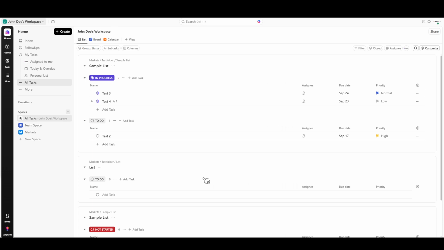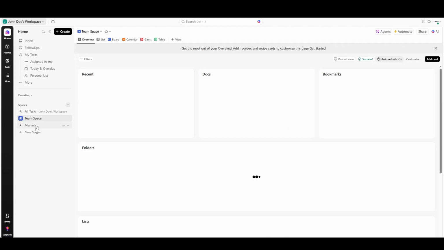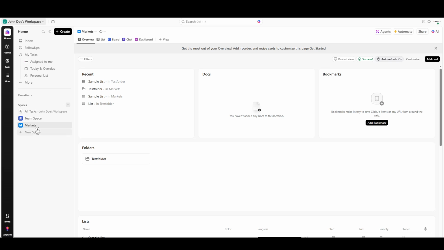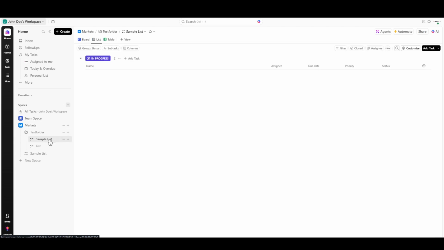To begin, you'll want to navigate to your ClickUp space, folder, or list where you have the task you'd like to add a subtask to. Think of this as your workspace, the home base for all your projects and tasks. Once you're there, you'll need to find the specific task that requires the subtask. Clicking on the task will open it up, displaying all its details and options.